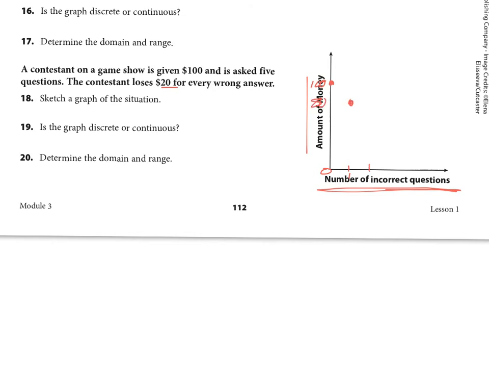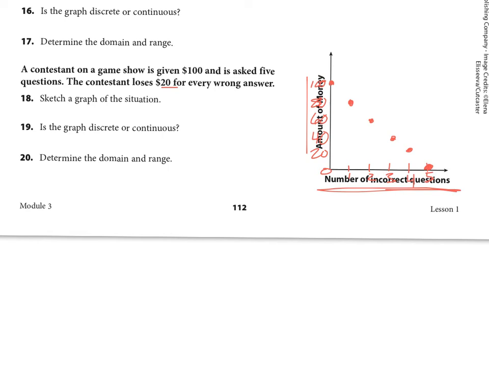Okay. Then after 2 questions, we lost another $20. So now where would we be? We'd be somewhere like right here, which is at 60. Then at 3 questions, we would be at 40. At 4 questions, we would be at 20. And then after 5 questions, where would we be at? We would have no money left because we've lost all of it. So we'd have $0. So this is a discrete function.